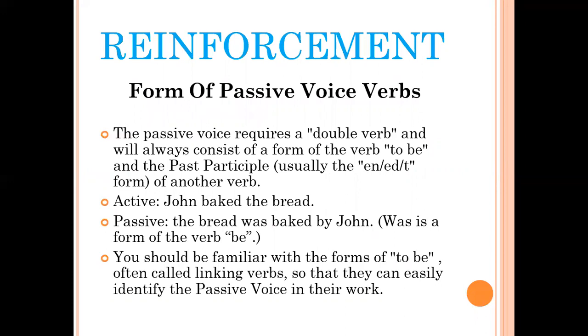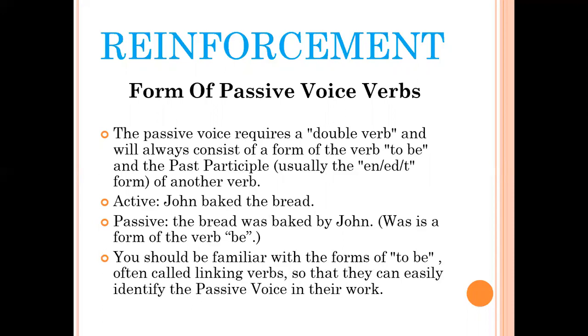Let's reinforce the form of passive voice verb. Children, focus on the first sentence. The passive voice requires a double verb. It means when an active sentence is converted to a passive sentence, a double verb is required. For example, John baked the bread. It's in simple past tense.